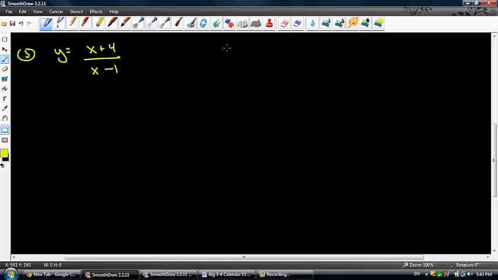Okay, so let's identify the same things. We got vertical asymptotes. We got horizontal asymptotes. We got a y-intercept. We got an x-intercept, maybe. Okay, so vertical asymptotes occur where the function is undefined. So it's undefined down at the bottom. If I set x equal to 1, I have a vertical asymptote because I have a 0 on bottom and you can't do that. Now the horizontal asymptote, this one's a little odd.